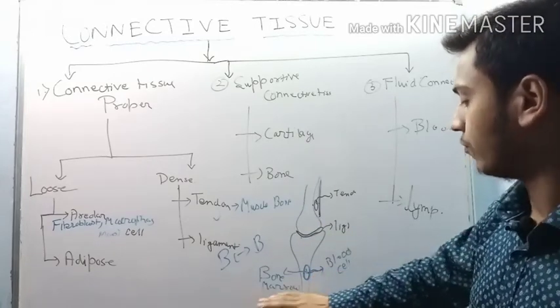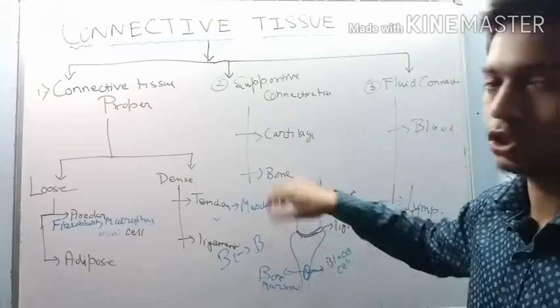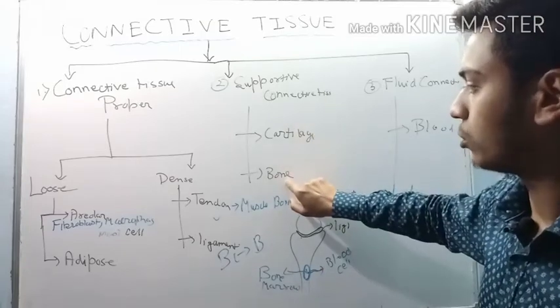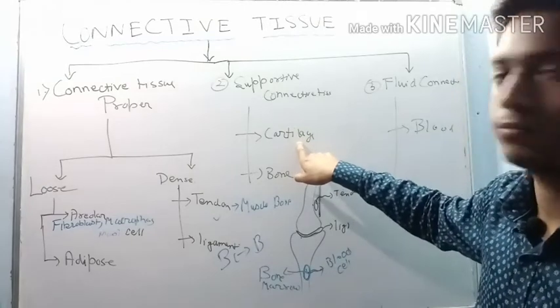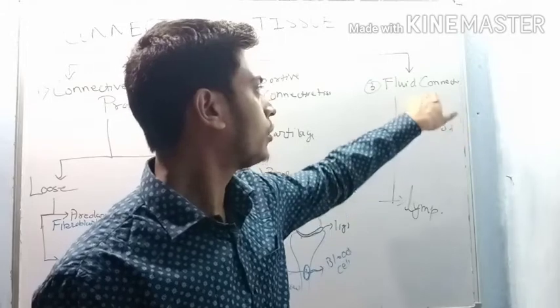So this is the function of bone, and the cell of the bone is called osteocytes, and the cell of the cartilage is called chondrocytes.